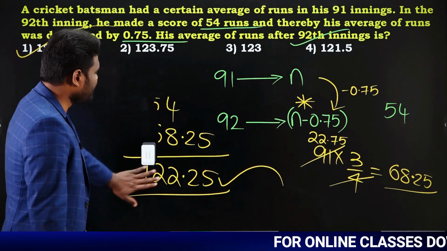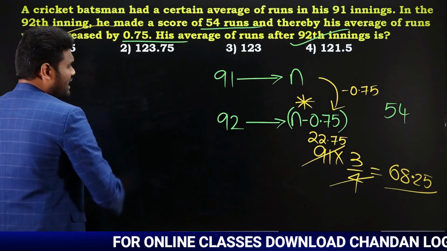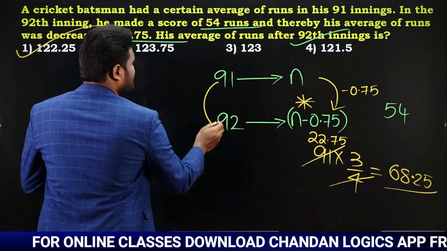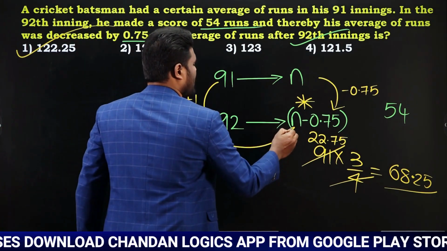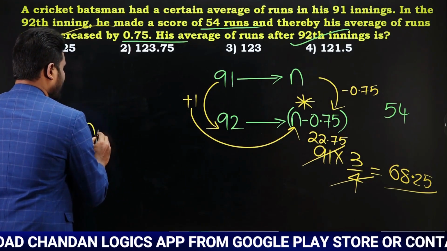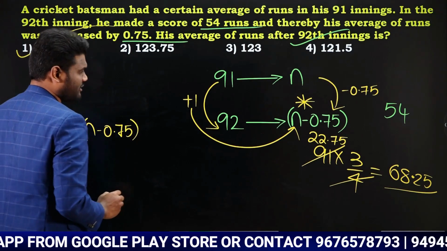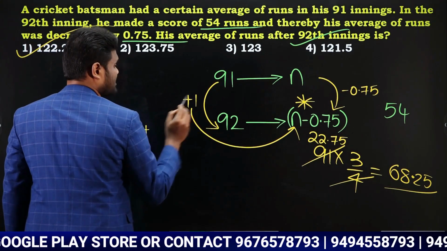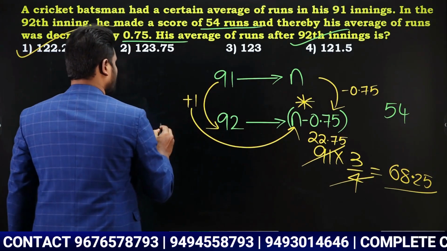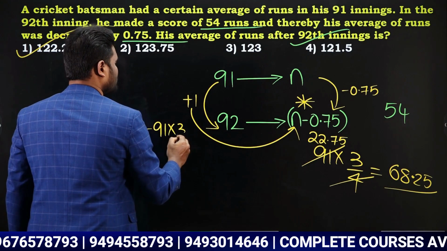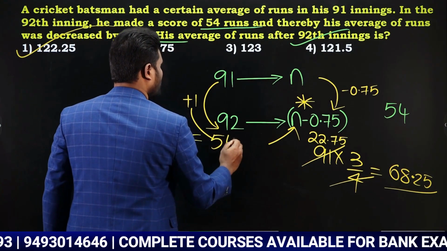Either you can solve in this way, or else you can go with the concept of left hand side difference, right hand side difference. Left hand side difference is how much? Left hand side difference is plus 1. Now multiply this one. This is going to be n minus 0.75 plus 0.75 into 3. I can write it as 91 into 3 by 4. Now this value is equal to 54.